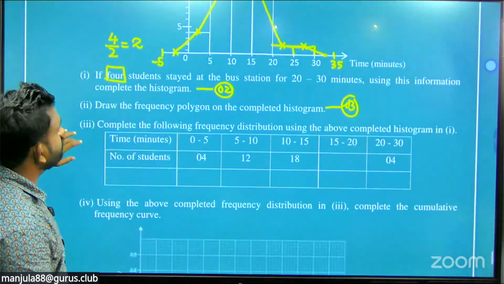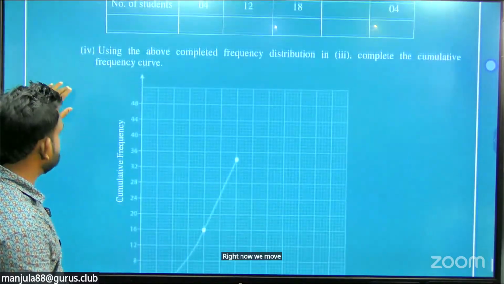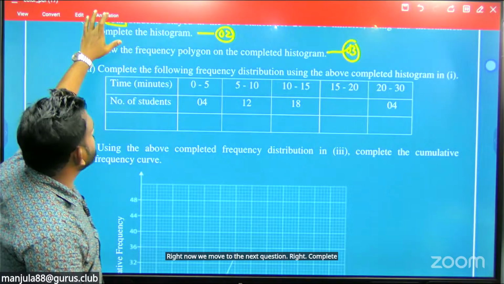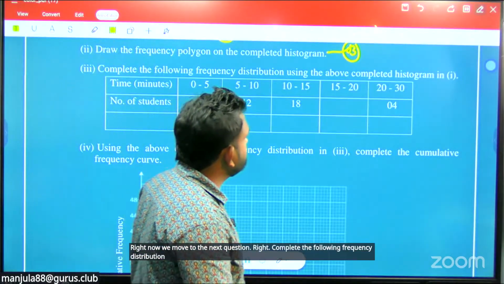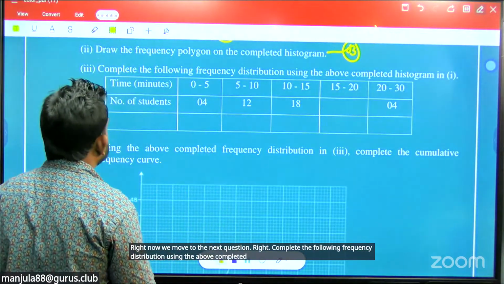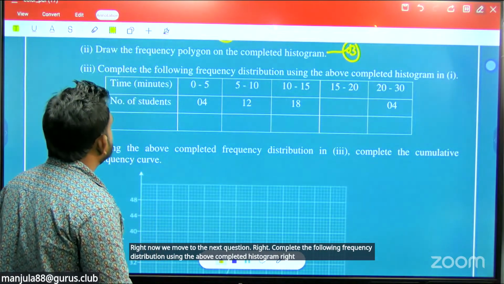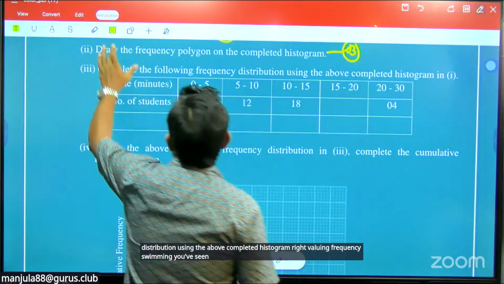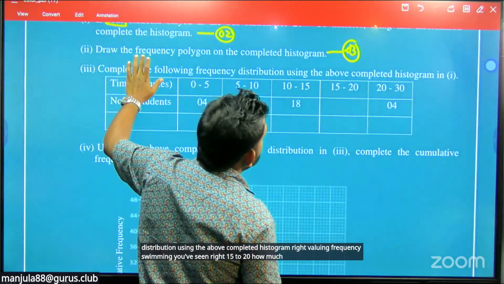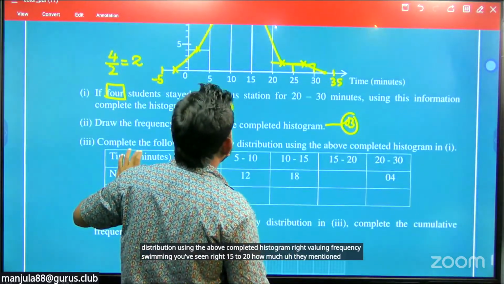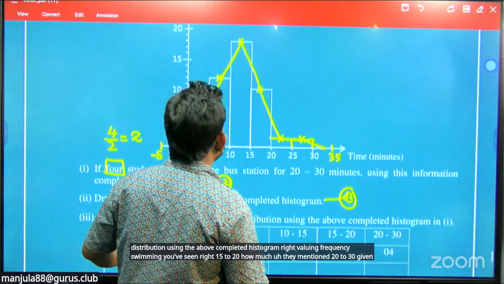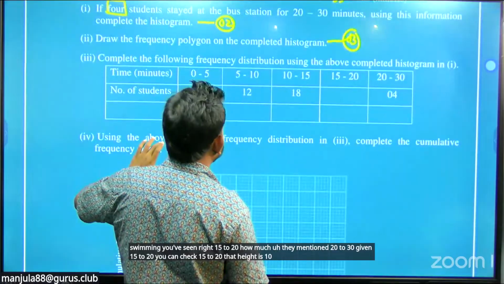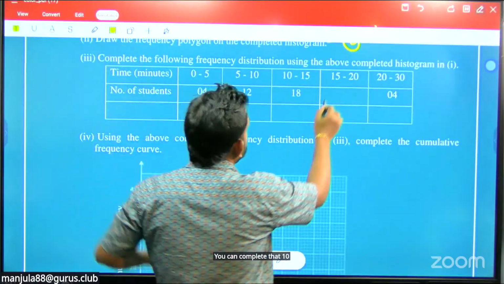Right, now we move to the next question. Complete the following frequency distribution using the above completed histogram. For 15 to 20, how much? They have given 20 to 30. For 15 to 20, you can check that the height is 10. So you can complete that as 10. Okay.